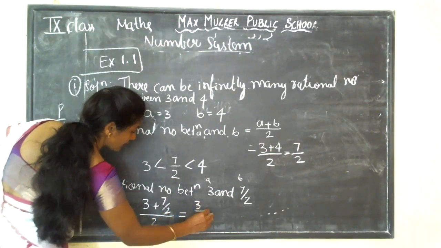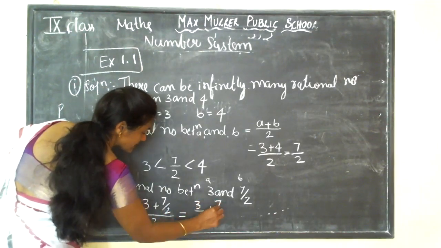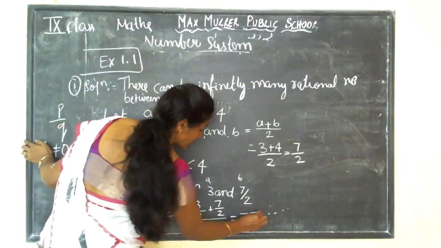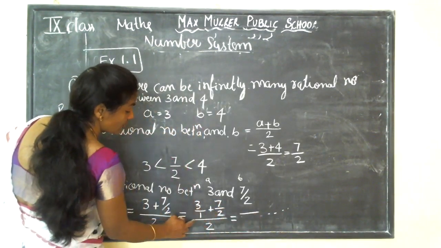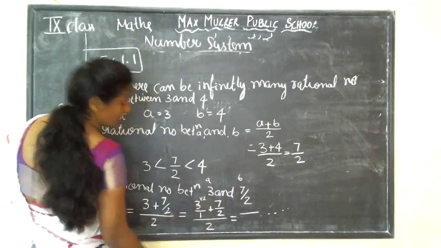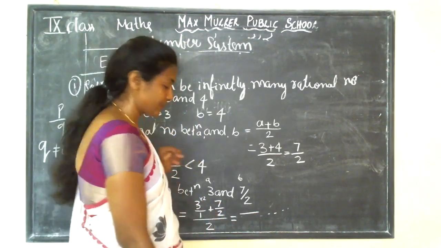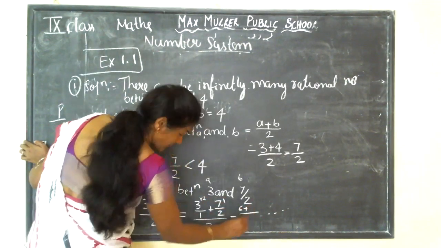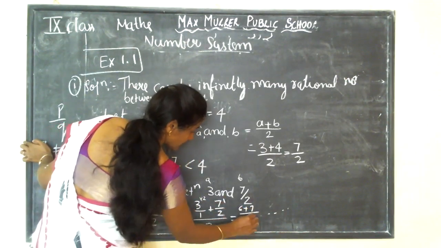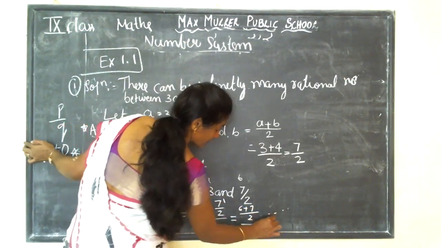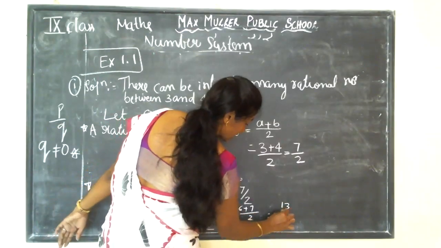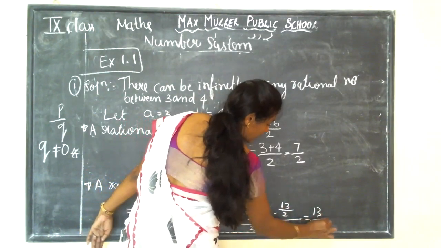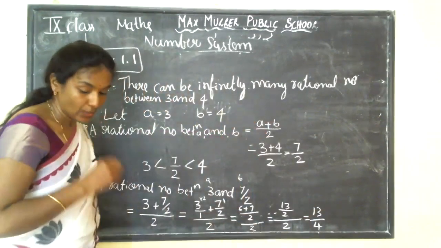3, if you don't have anything, means this is 1, plus 7 by 2, divided by 2, is equal to, what is the LCM here? This is 2, no? You all know how to find the LCM and how to equate them, right? 2 1s are 2, so 3 2s are 6 plus 7, here it is 2 and here it is 2. So how much did you get here? 13 by 2 whole by 2. So here 13 by 4. What did you get here?